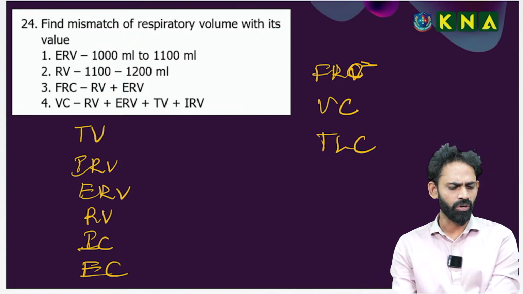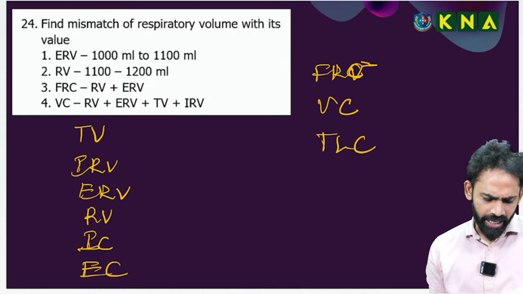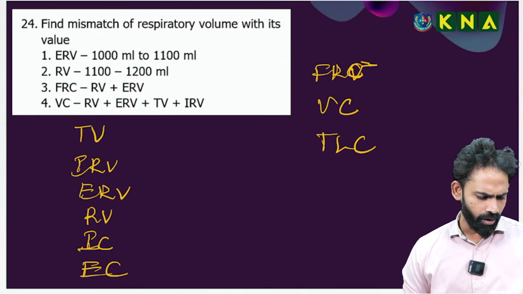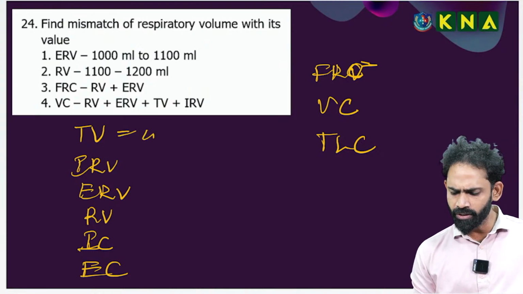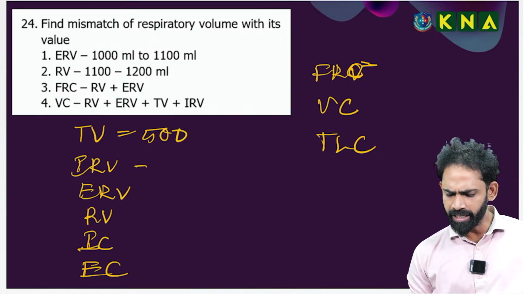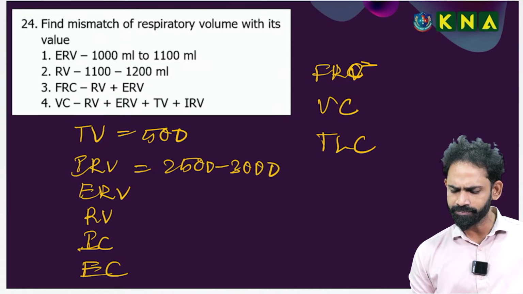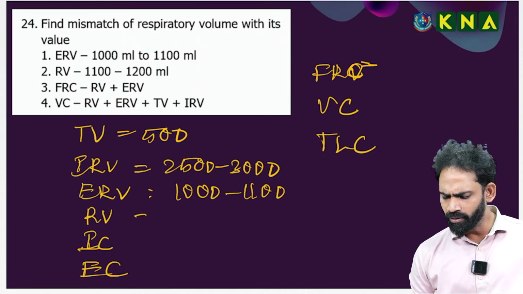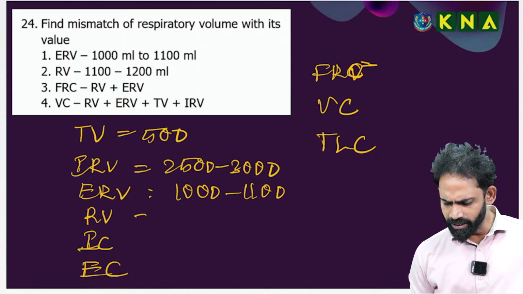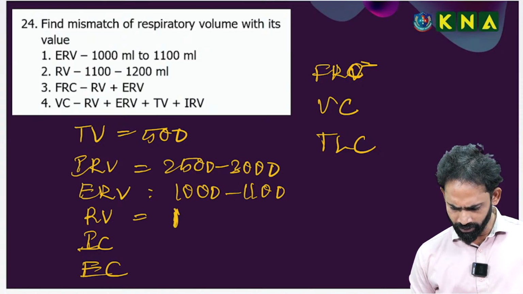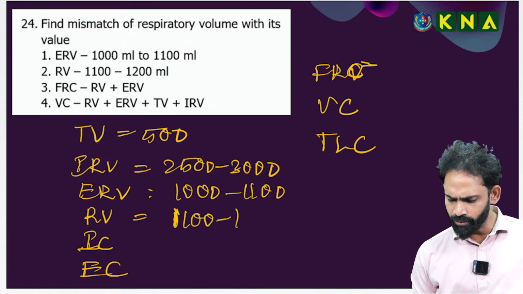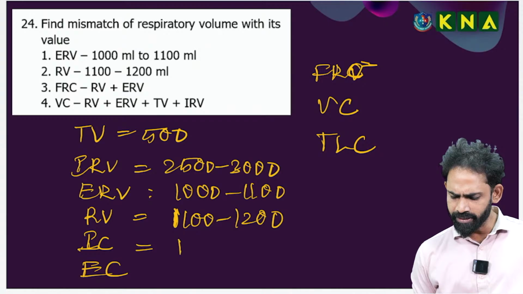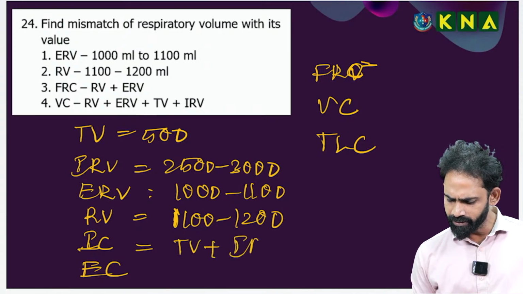Okay. So here, how much is the tidal volume? Tidal volume is equal to 500 ml. IRV is equal to 2500 to 3000 ml. ERV is equal to 1000 to 1100 ml. RV is equal to 1100 to 1200. IC is equal to TV plus IRV.